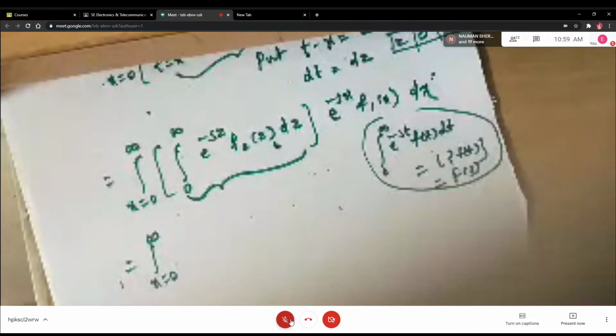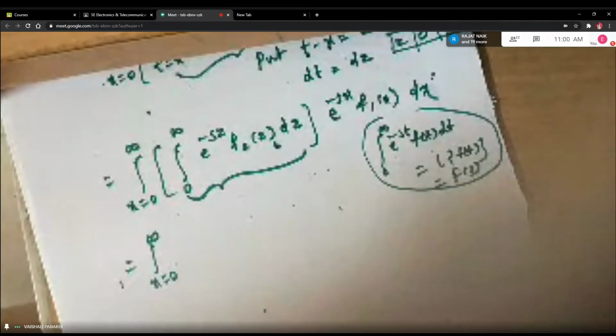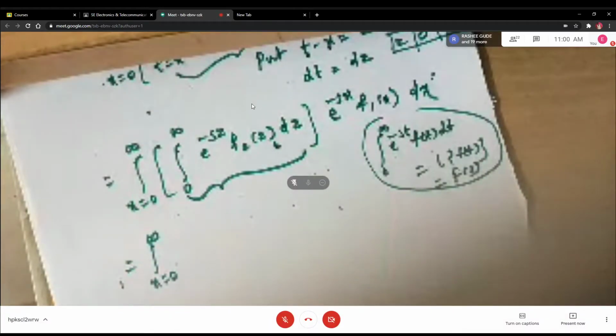Akash is not there today. Akash? I think Akash is speaking. Okay. Nigel, can you tell me what you can write for the innermost integral? Yeah.